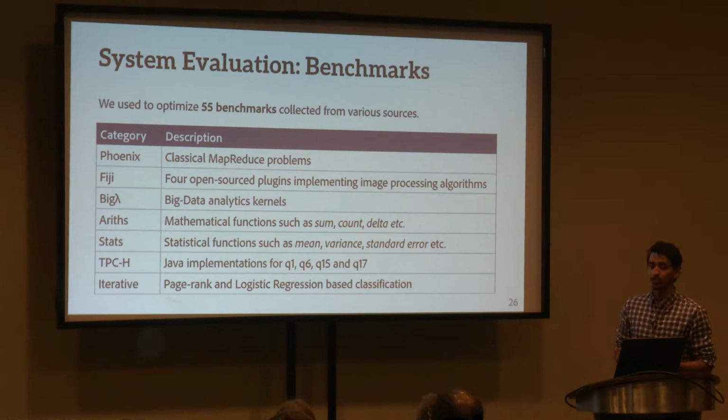So we've tested this on about 55 benchmarks. These are all kinds of classical MapReduce problems, mathematical and statistical functions. We also did some iterative workloads and also some image processing algorithms. The thing that I want to emphasize here is that apart from a very few benchmarks which are synthetic and they were used to show a certain property, most of these were taken either from prior work or their open source code that we've translated.